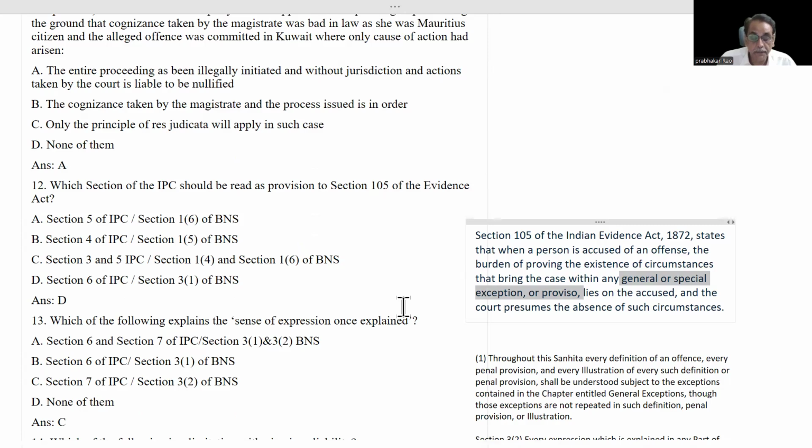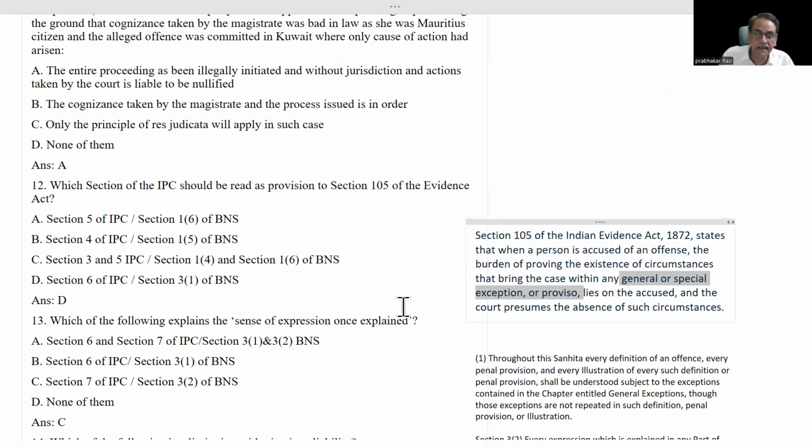For example, you are saying that I am a mad person, that's why I shall not be liable for any criminal prosecution because I have got the general exception under chapter 3. Then the court will not believe you that you are a mad person unless you prove that you are a mad person. The burden has shifted from prosecution to accused to prove that he is a mad person.